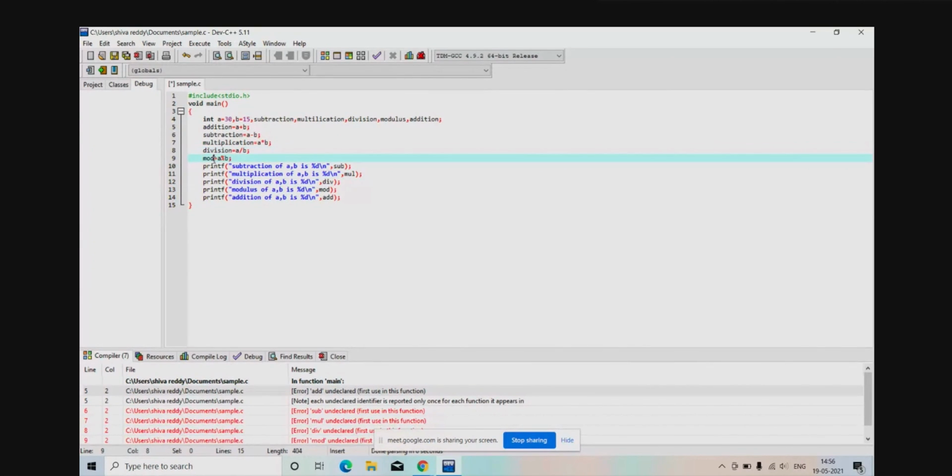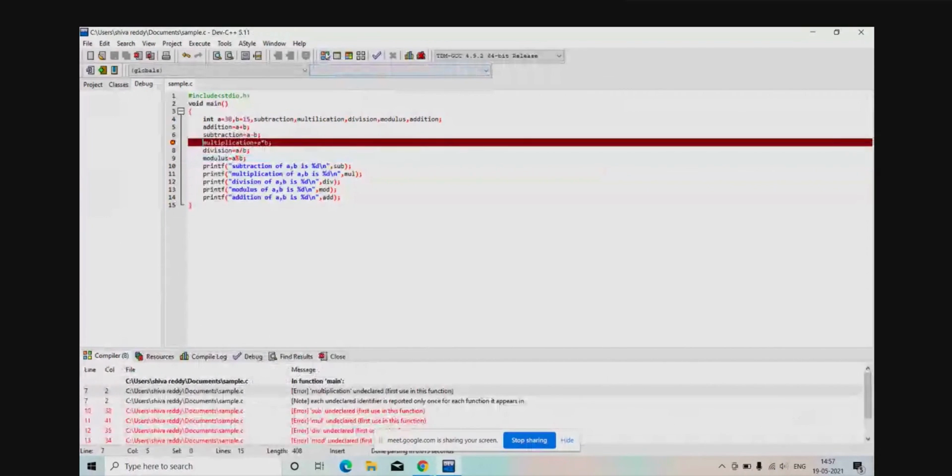Next modulus. Everything is changing. Now just save it. No, you have to change here because it will be stored in subtraction, but you mentioned sub. Here also you'll get an error. Just check it once. It will give errors.